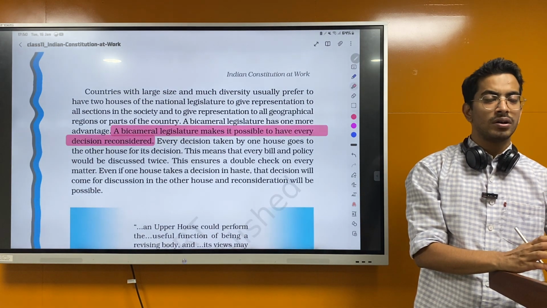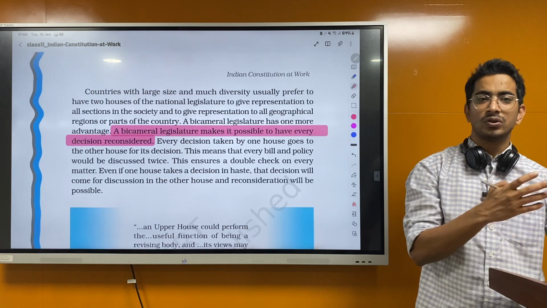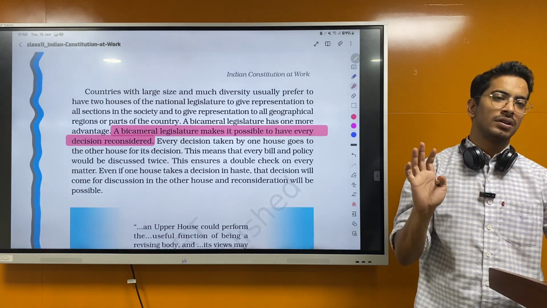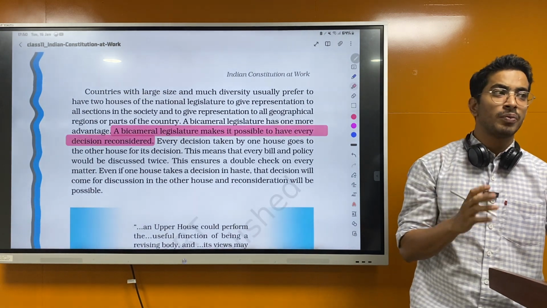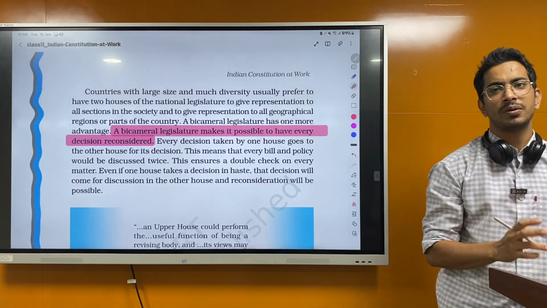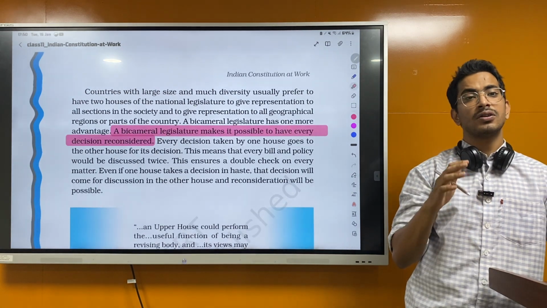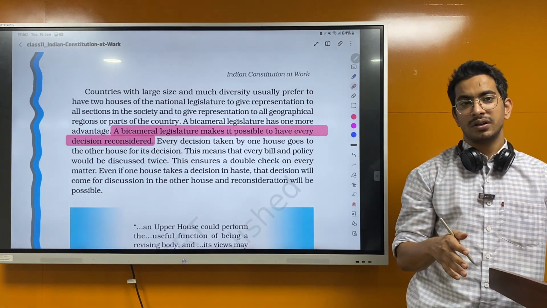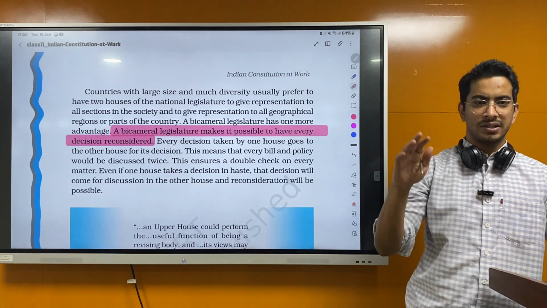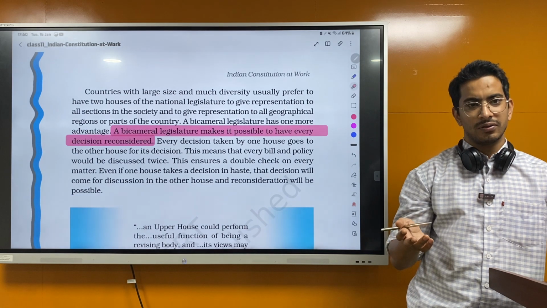But for a money bill, Rajya Sabha has no say. They have to just pass the bill. Whatever the decision for the money bill, it is taken by the Lok Sabha. That's all. Rajya Sabha has no say. But in the ordinary bill, Rajya Sabha has a lot of say. They can actually stop the bill. But again, there's a catch. We have a joint sitting, so we'll read about that.